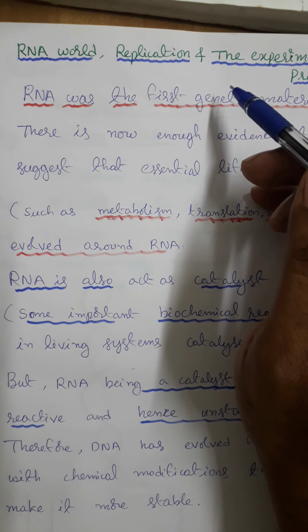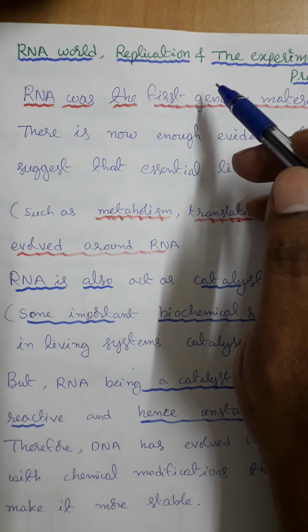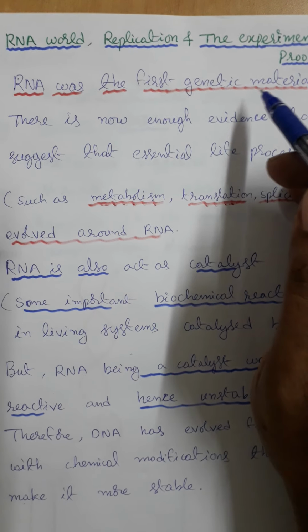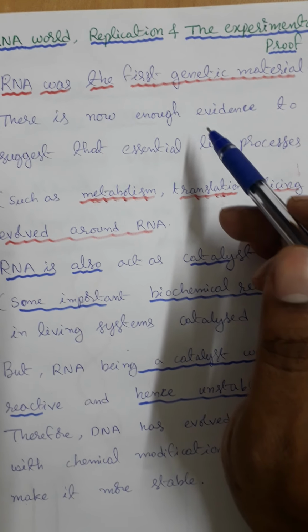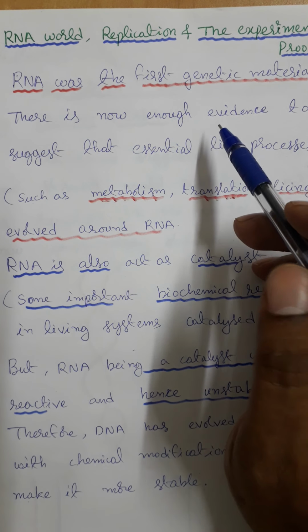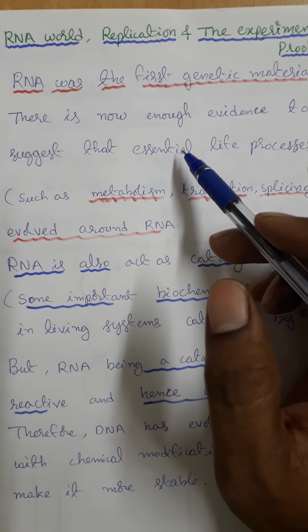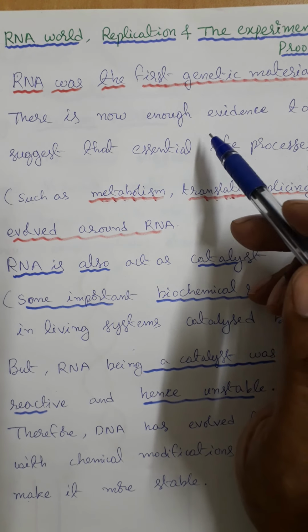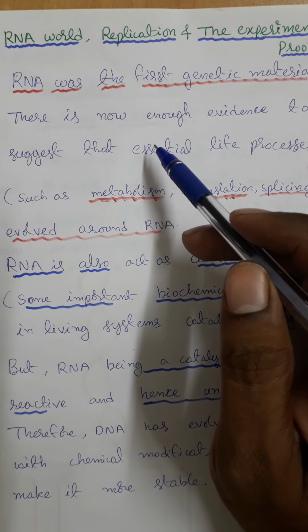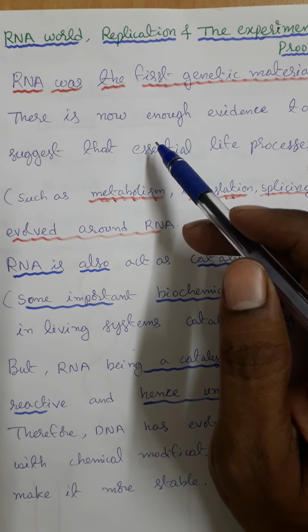Today I am going to teach you about the RNA world, replication, the experimental proof. RNA was the first genetic material. How many types of nucleic acids are there? Two types. What are they? One is deoxyribose nucleic acid, and the second one is ribose nucleic acid.